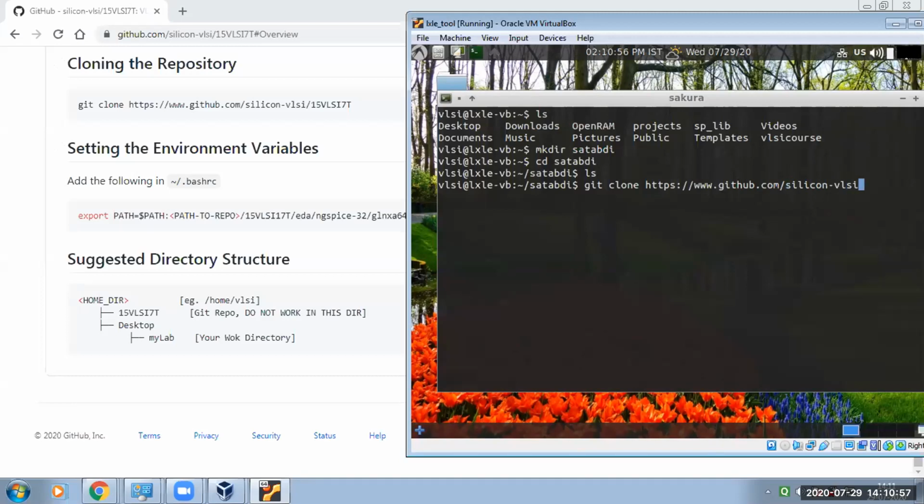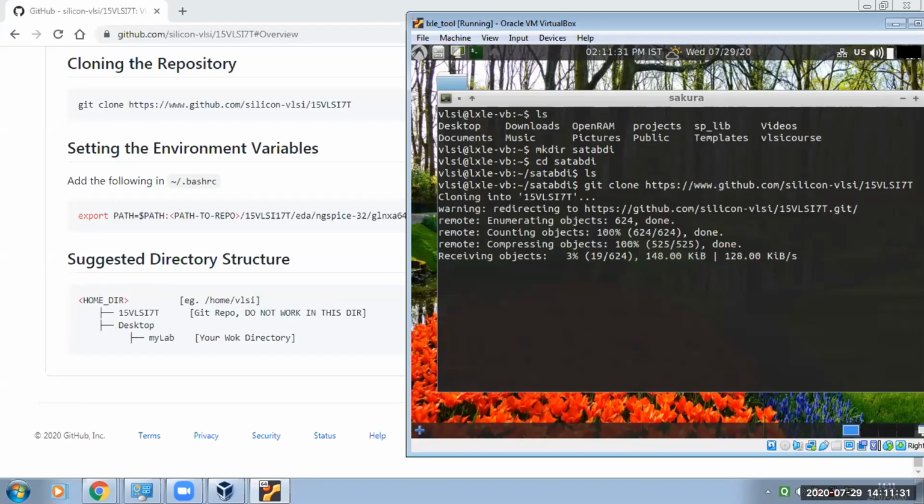So this is your URL, which means all the things are stored here. That's why you are giving this address. From that address, you will clone all these things to your library. This HTTPS URL which you are seeing is the address of this page, so from here it will clone all things. Now I am pressing enter and it will clone. You should have a very good network connection, because if you don't have a stable network connection, it will crash and you won't get some of the things.